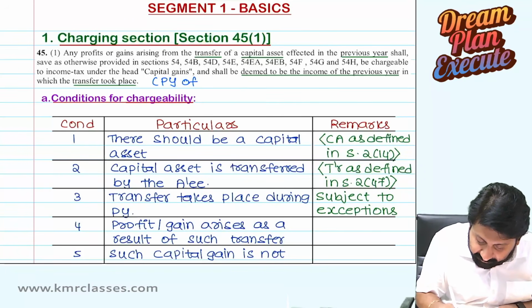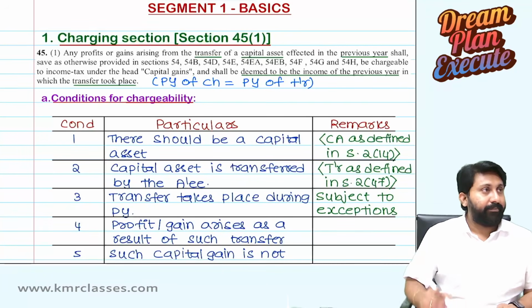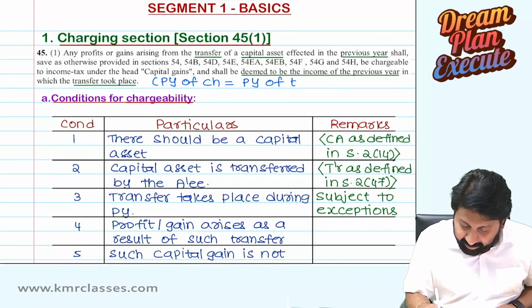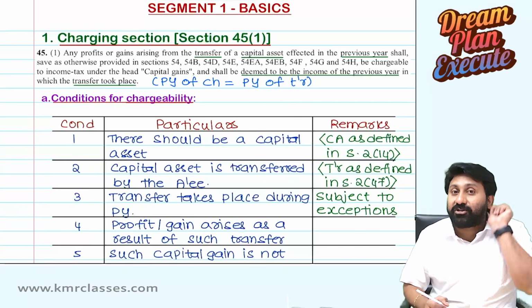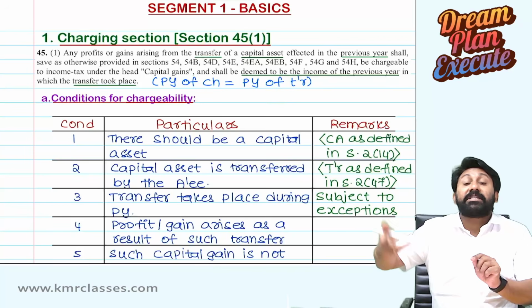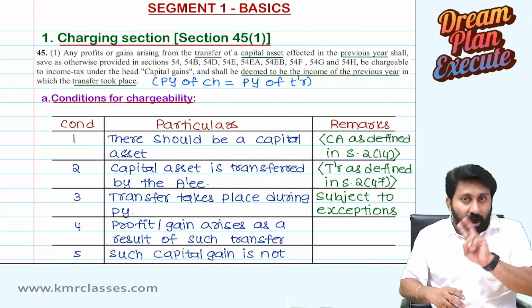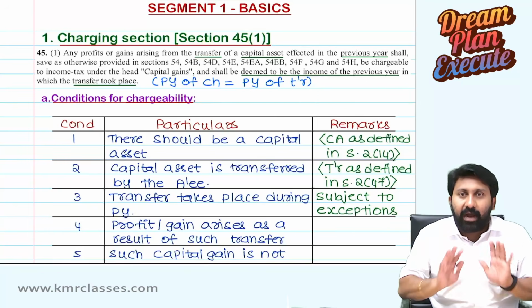Previous year of chargeability is previous year of transfer. In which year should you charge it to capital gain? In the year in which you receive or in the year in which transfer took place? Transfer taking place is important, not the receipt actually. When you really received the gain, I don't care.